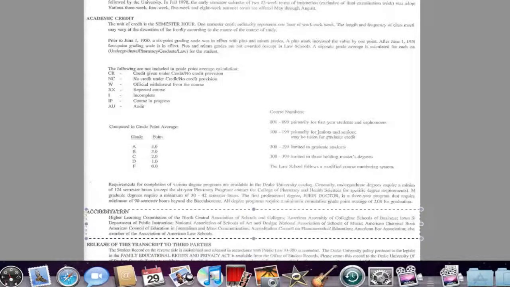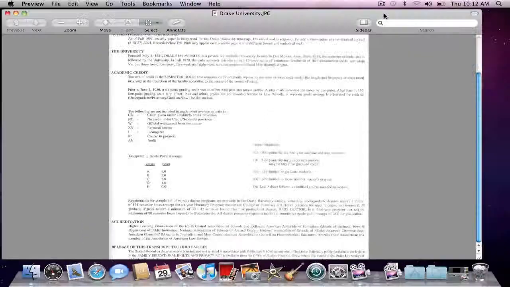So the first thing is to look on the back of your transcript. The second thing you can do is look in the catalog of the school that you attended and look for the regional accreditation. And some campuses actually post it on their website, so you might be able to find it there. If you can't find it in the catalog, the transcript, or the website, go ahead and call that school's office of the registrar. Sometimes it's just called a registration office, or in some cases they refer to it as admissions and records. So go ahead and call them and ask them what the regional accreditation is.